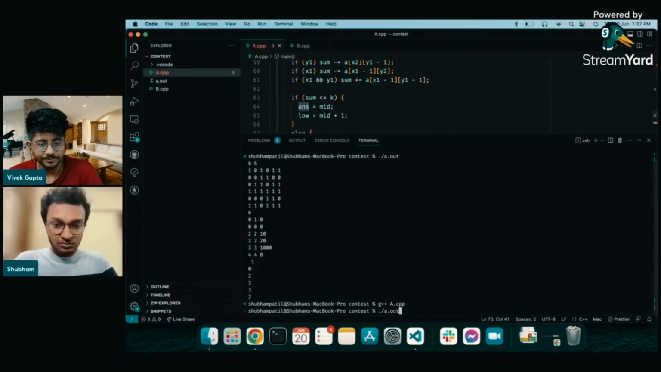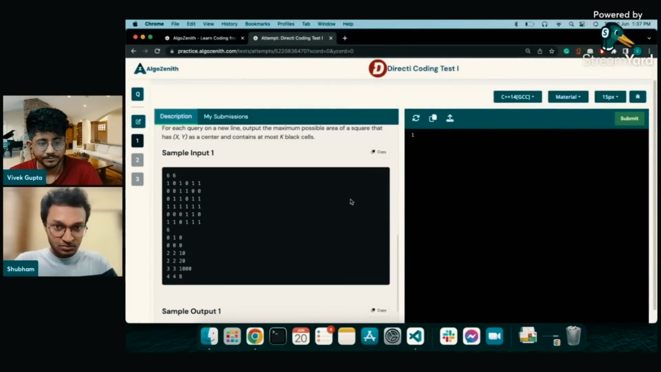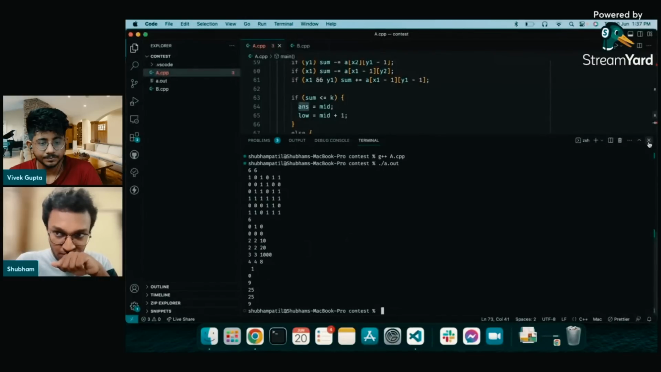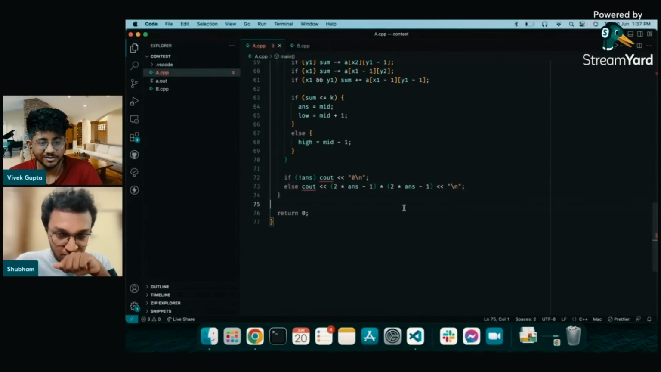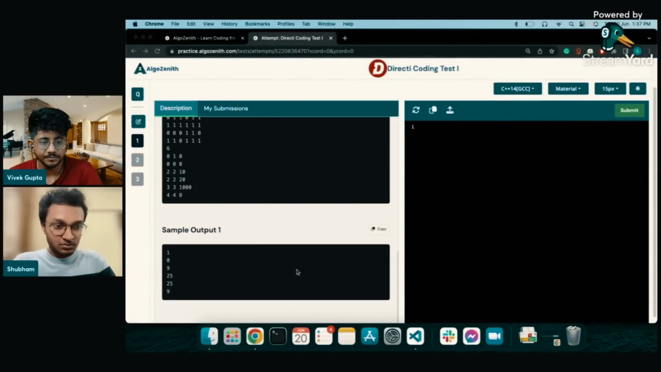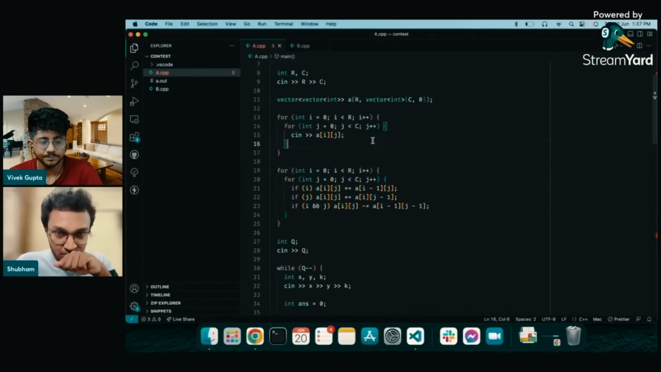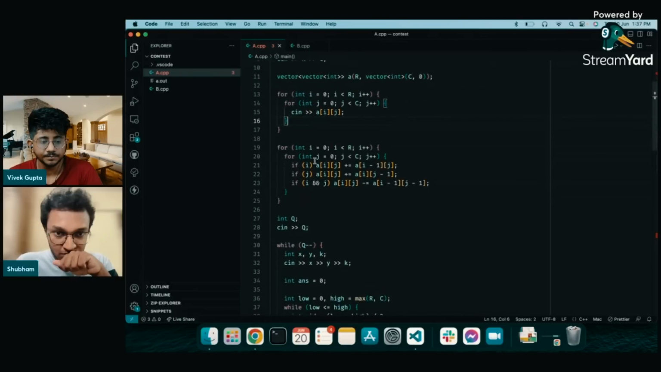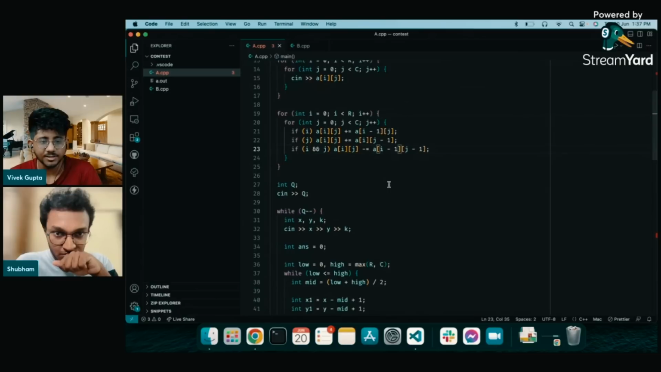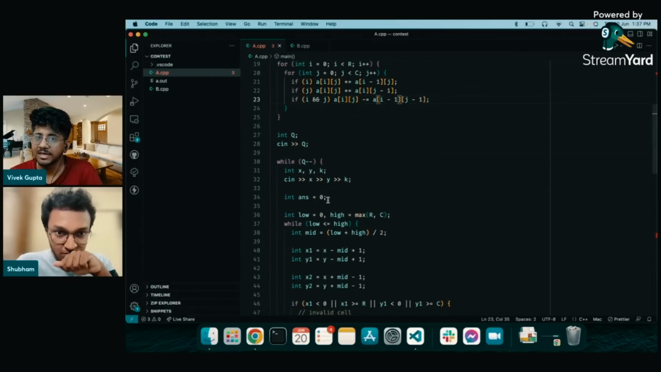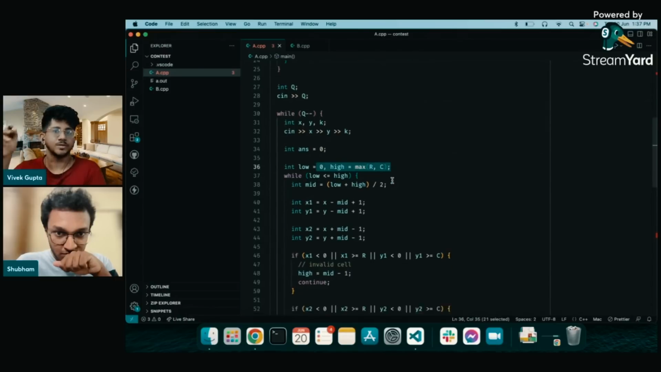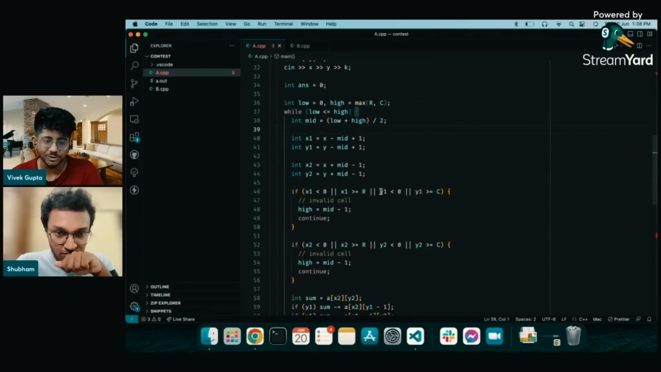Let's see. Yeah, seems correct to me. So he has handled the 0 case. Yeah, that's really nice. I think this code seems correct. I don't know if the area will ever overflow. It will not, because the maximum area you can go is 10 to the power 6. So even everything is in 8. So that should suffice.